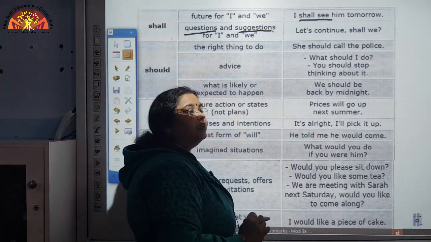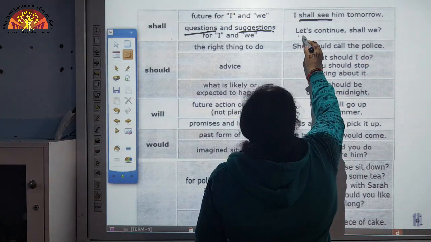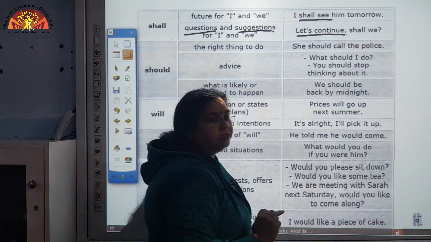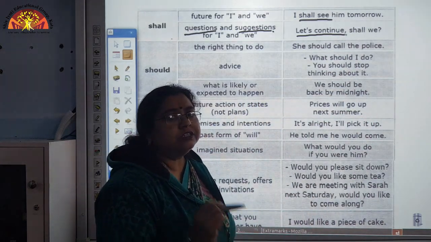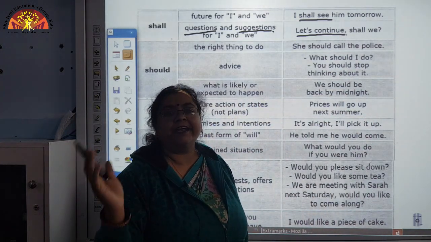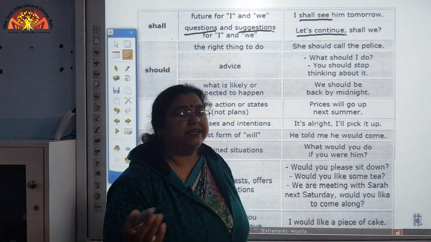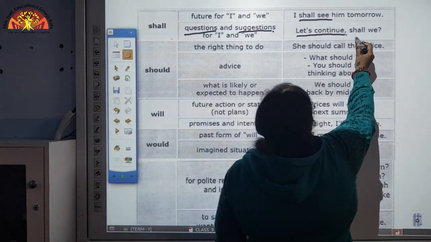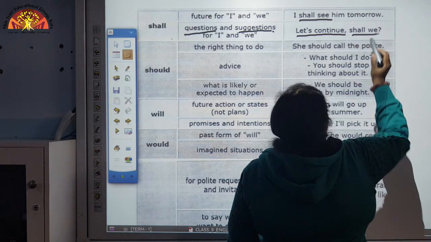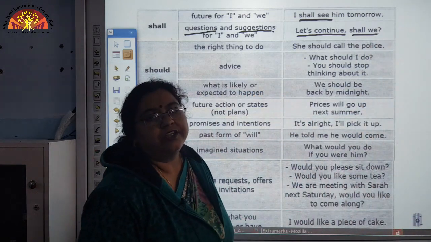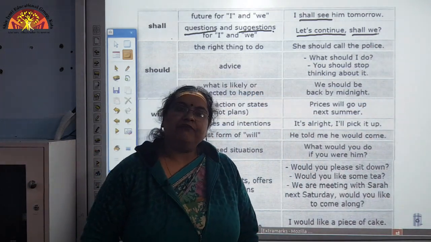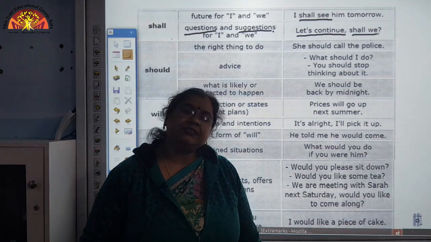Shall we? Now, what exactly is it? It is a suggestion, and also an interrogative form of sentence. Shall we here gives you an idea that we are asking whether we should go ahead with this suggestion or not.